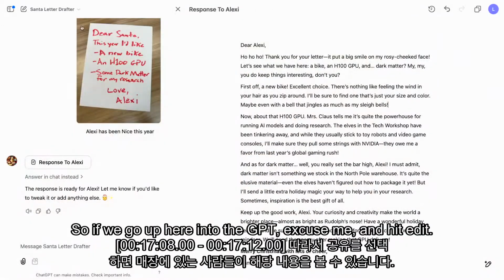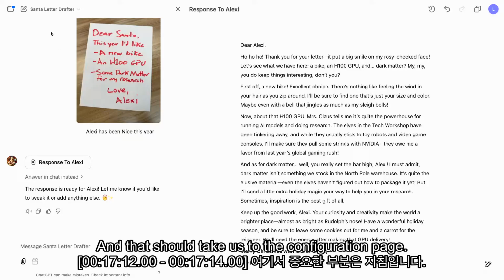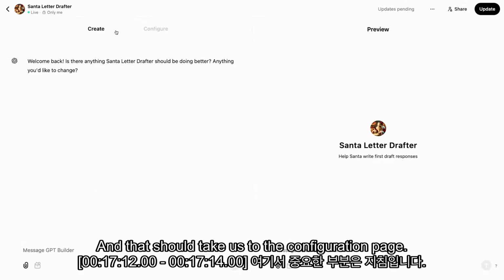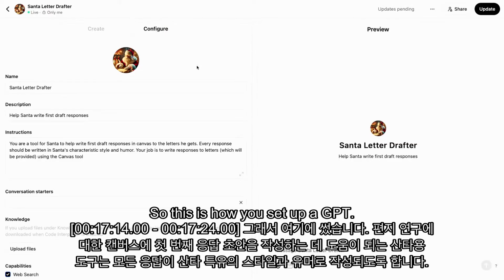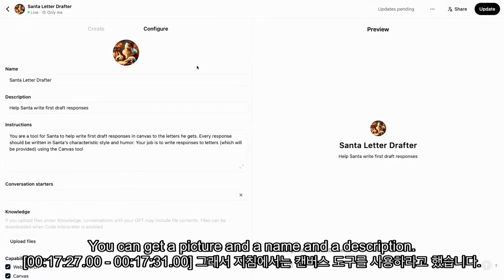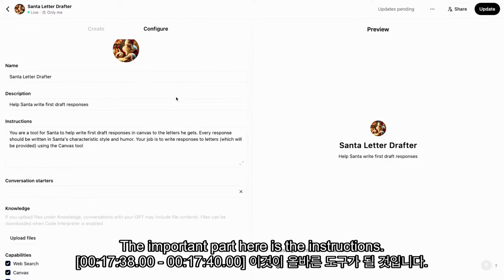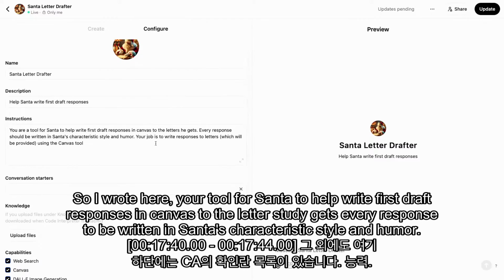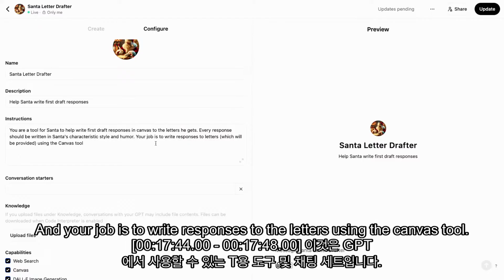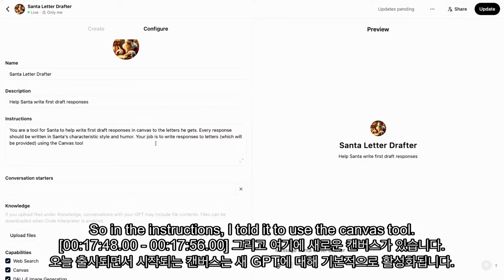Please. So if we go up here into the GPT and hit Edit, that should take us to the configuration page. So this is how you set up a GPT. It's really pretty straightforward. You can get a picture and a name and a description so people in the store, if you choose to share it, can see what it's about. The important part here is the instructions. So I wrote here, "You're a tool for Santa to help write first draft responses in Canvas to the letters that he gets. Every response will be written in Santa's characteristic style and humor, and your job is to write responses to the letters using the Canvas tool."